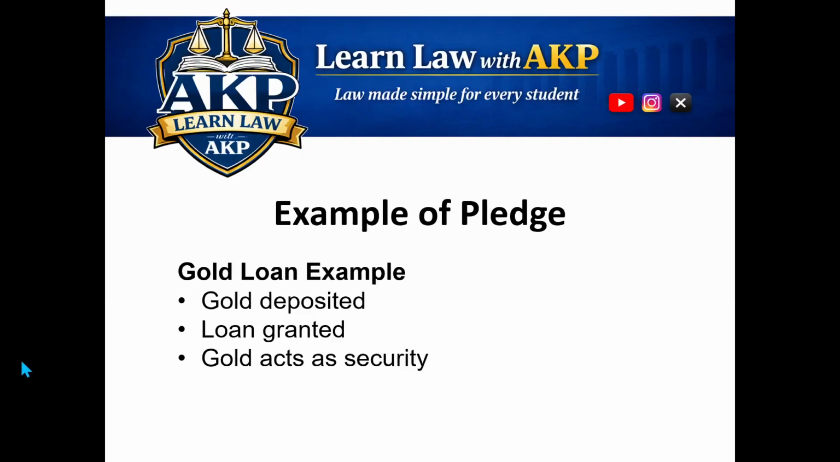Now, let us understand pledge through the most common real life example. Suppose Ram needs money urgently. He approaches a bank and deposits his gold jewelry. The bank grants him a loan. Here, gold jewelry is pledged goods, Ram is pawnor, bank is pawnee, loan amount is debt. The gold remains with the bank until the loan is repaid. This is a classic example of pledge.